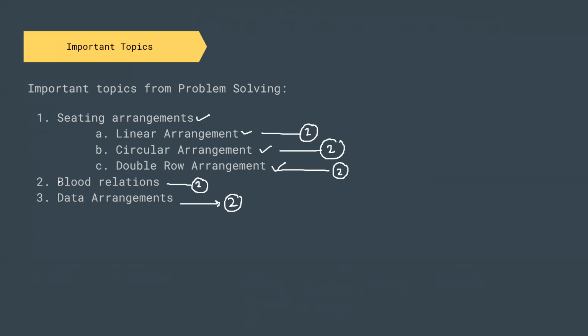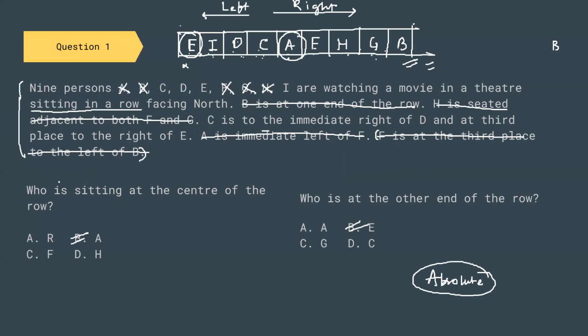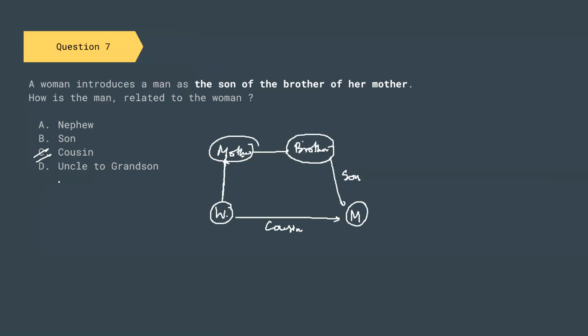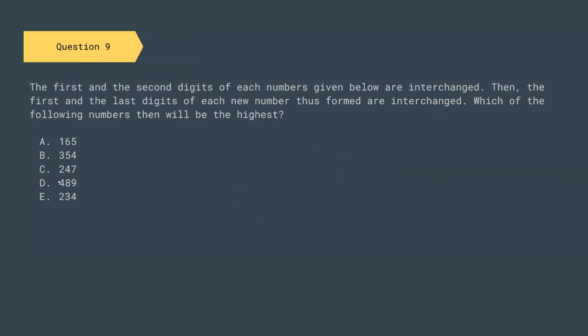In double row arrangement, we found the dance partner, and the person who was born in a particular month and their favorite item. We have also done two questions from blood relation. Now the last question is from data arrangement. So let us see what kind of question you can expect in your data arrangement.